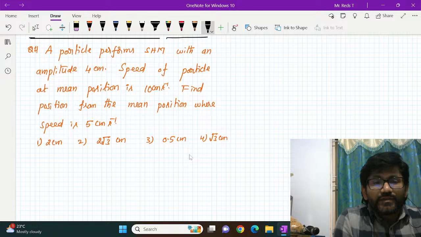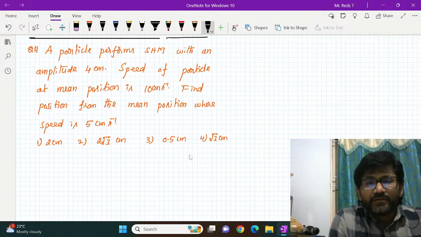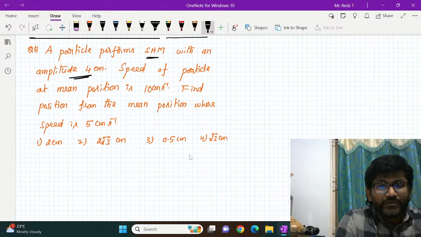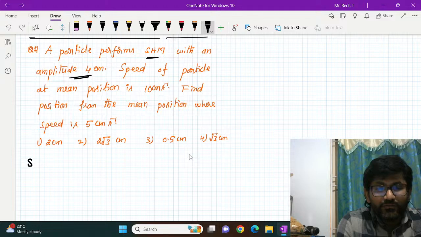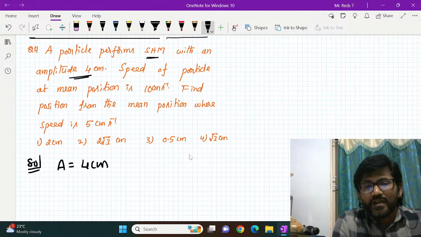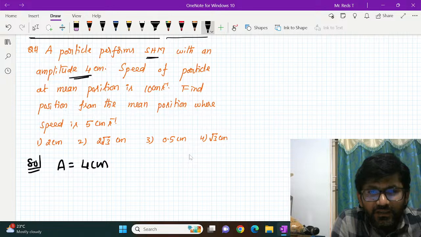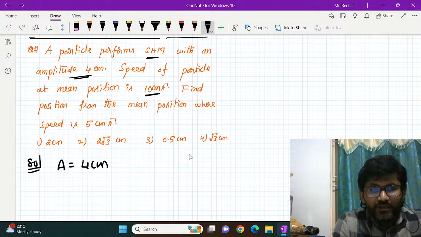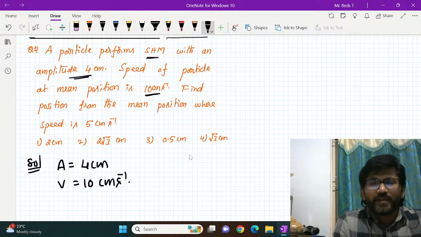This question is: a particle performs simple harmonic motion with an amplitude of 4 cm. What is given here? Amplitude, so you can write down the given data. Amplitude A is equal to 4 centimeter, and the speed of the particle at mean position is 10 centimeter per second. Speed V is equal to 10 centimeter per second.